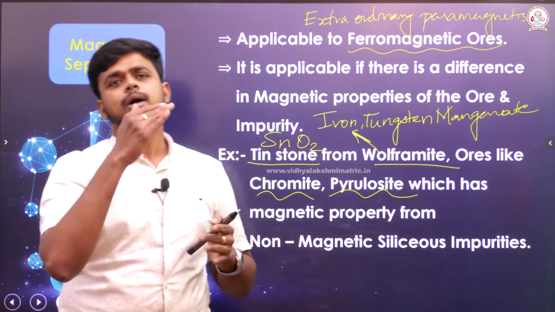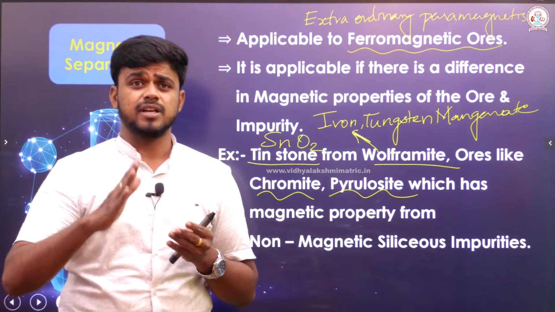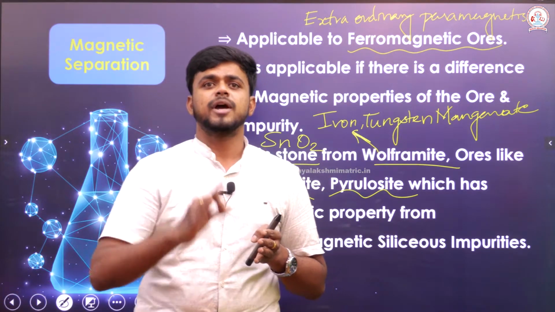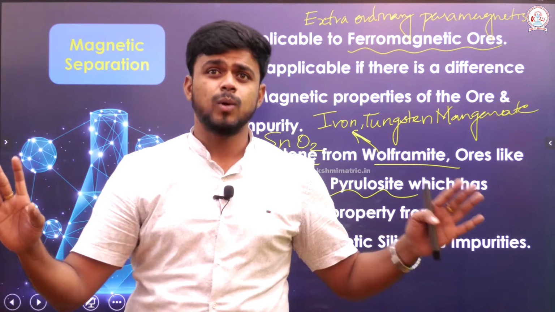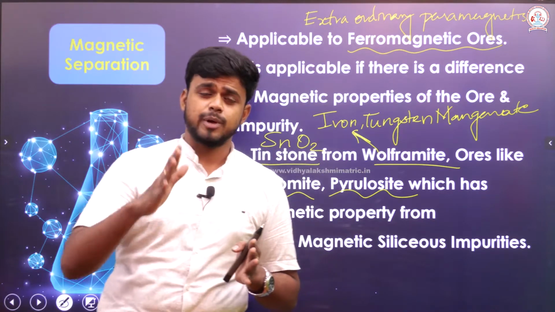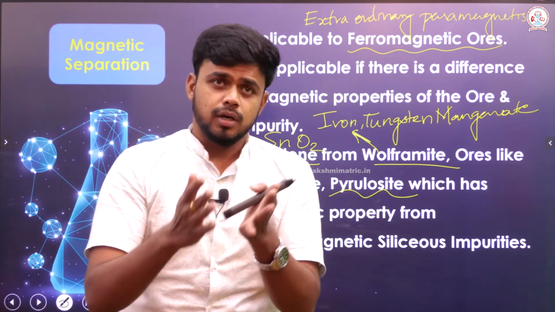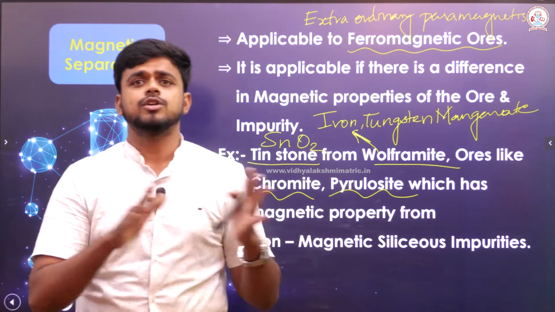Okay, sir, you have told that the magnetic separation method is used if my ore is ferromagnetic. What is ferromagnetic? It is extraordinary paramagnetism. If there is extraordinary paramagnetism, can I apply magnetic separation to concentrate the ore? No, it is not so.